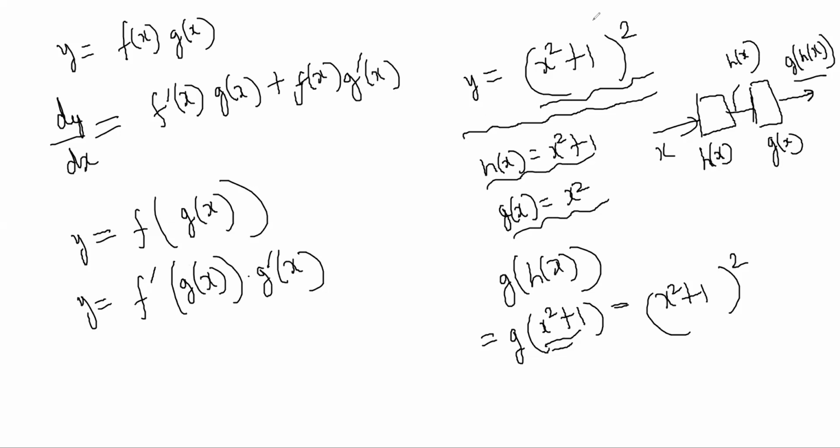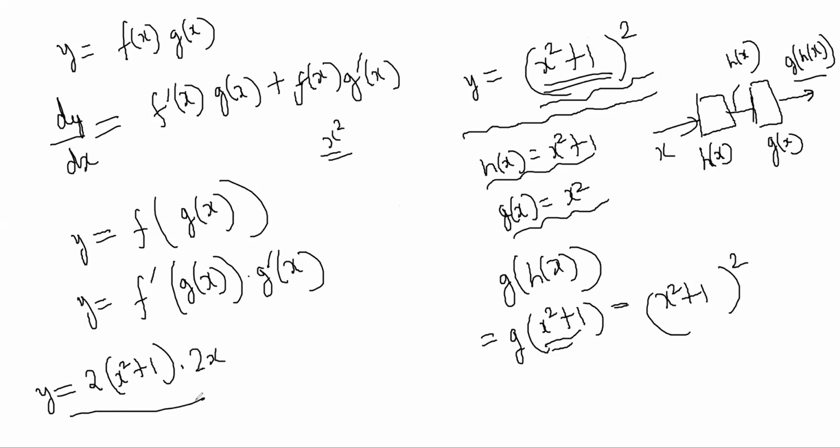Chain rule is, first differentiate the outer part, forget about whatever is inside the bracket. The outer function looks like something square, no? Something square I know how to do, x square I know how to differentiate, right? So 2 into whatever this is, x. And then differentiate the inside part. The inside function is x square plus 1, so that will be into 2x. So that will be the solution for the differentiation of this, right?